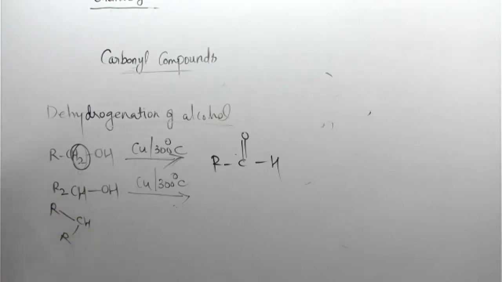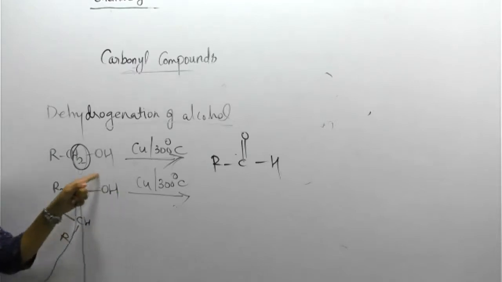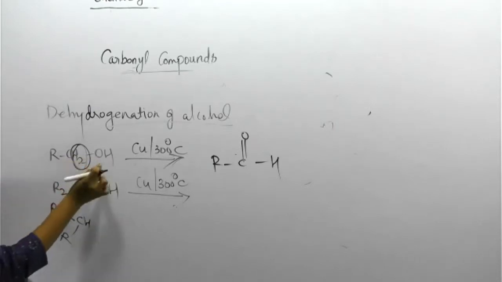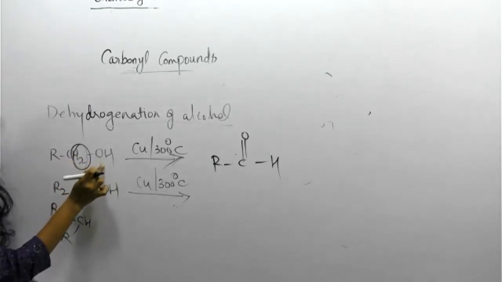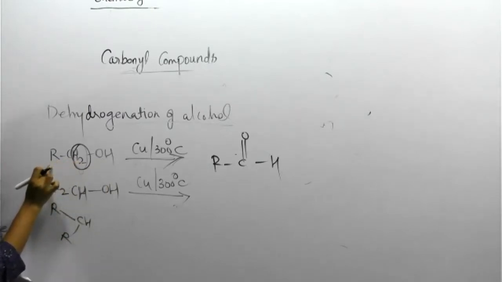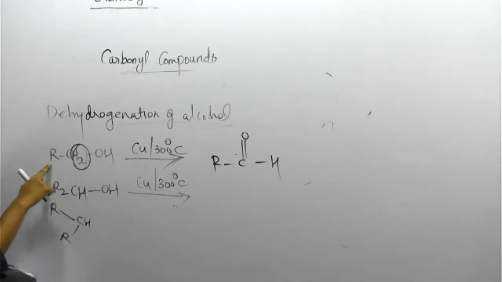R is starting with an alkyl group, methyl group, anything, no problem, but it contains carbon. So the alcohol group is attached to a carbon containing 2. That's why it is secondary. Here, the alcohol is attached to a carbon that is attached to how many carbons? 1. That's why it's primary.